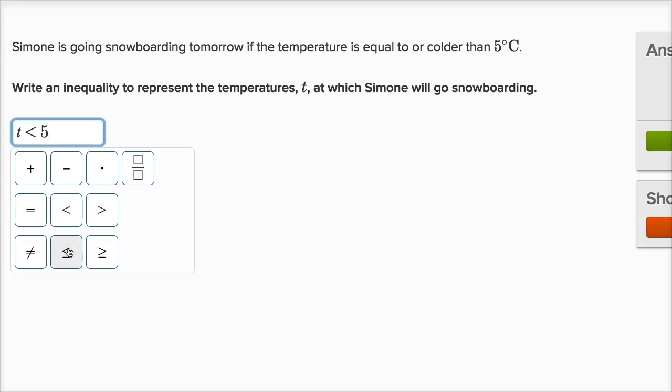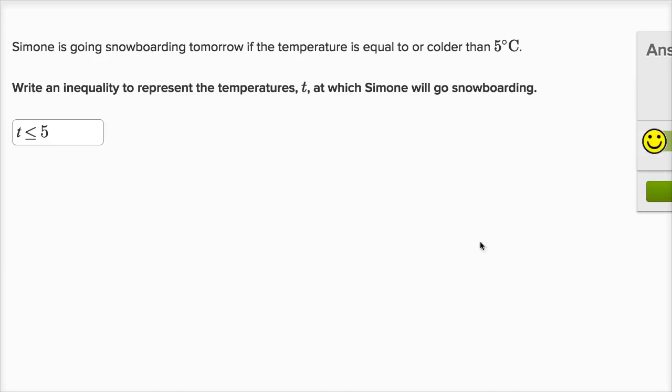So instead of just saying less than, let's say less than or equal to 5 degrees. So this inequality here shows us all of the temperatures at which she is willing to go snowboarding. Check our answer, and we got it right.